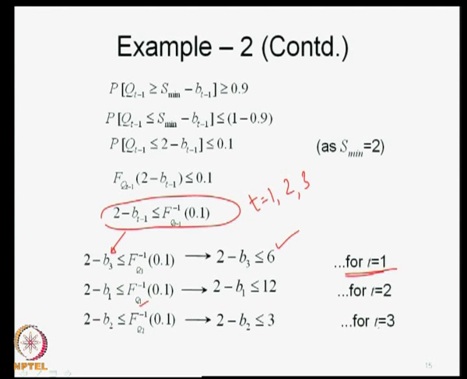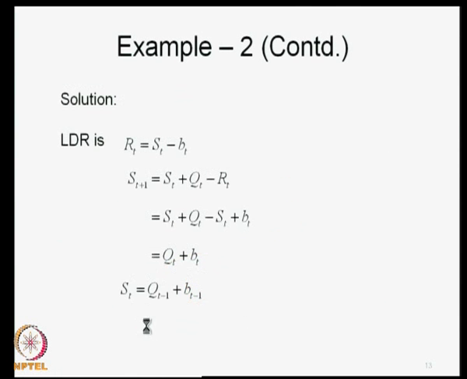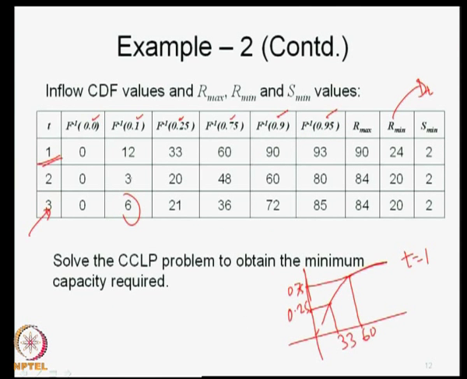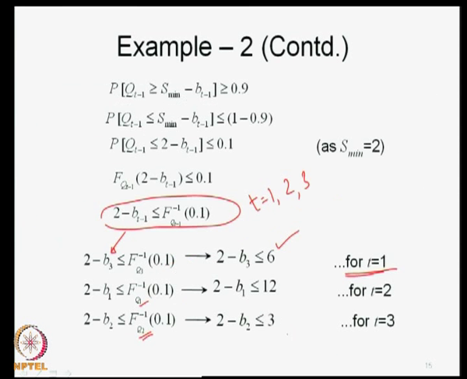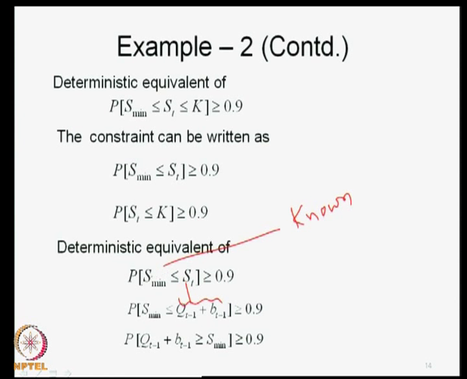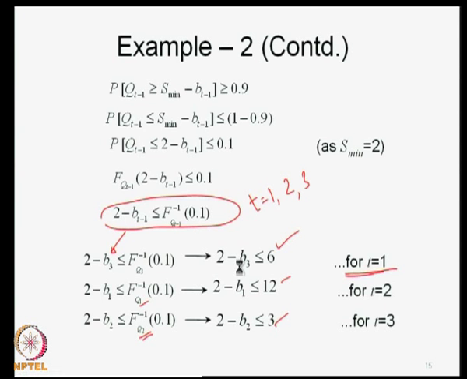Similarly, when I write for t is equal to 3, I pick up the value from the distribution of t is equal to 2, which is 3. So, I will write this as t is equal to 3. So, like this, the first constraint, which is probability of S min less than or equal to S t greater than or equal to 0.9, is now converted into this set of constraints for t is equal to 1, t is equal to 2, t is equal to 3.